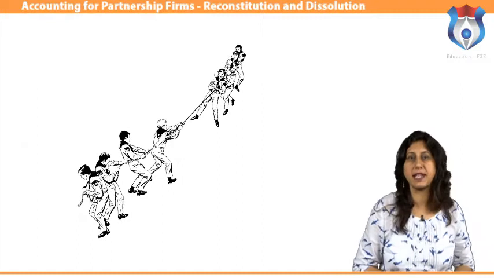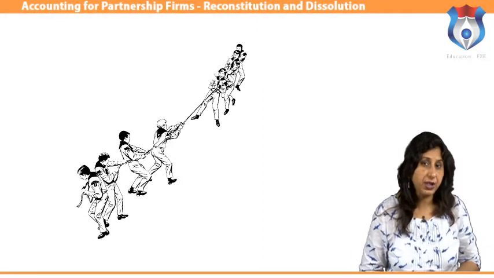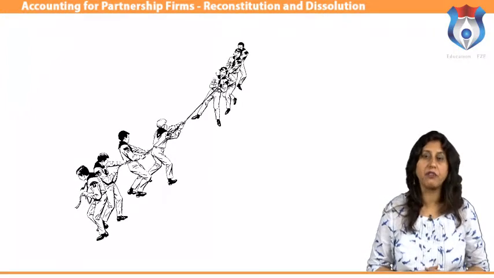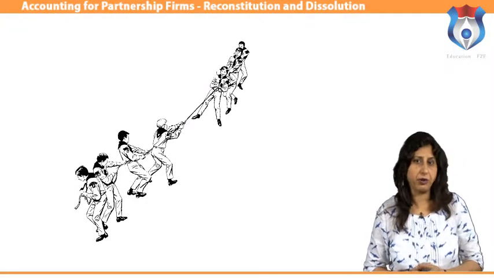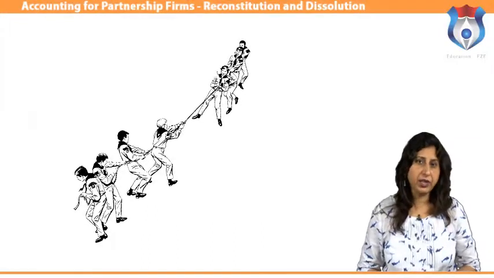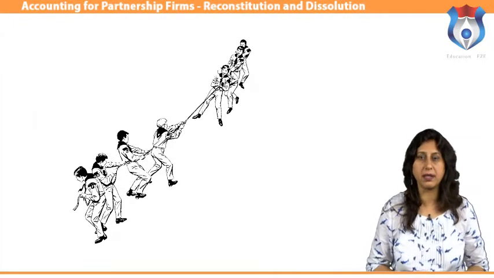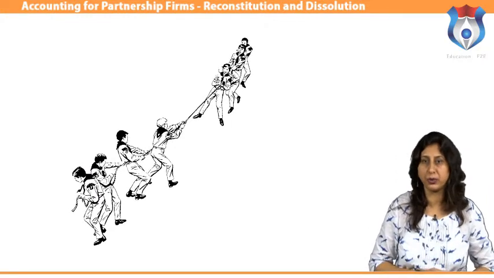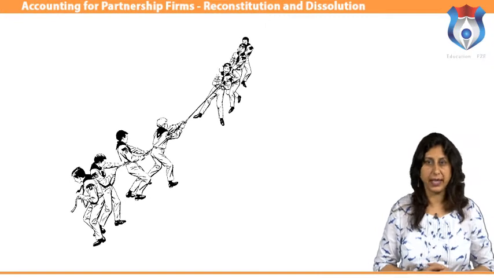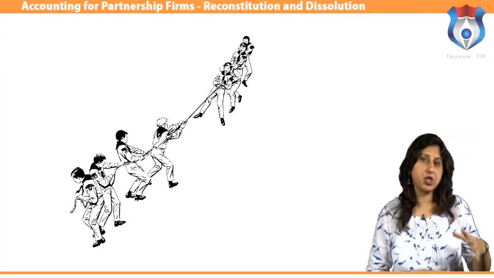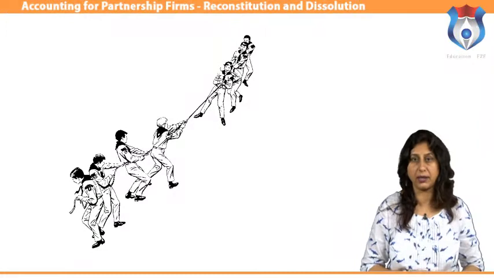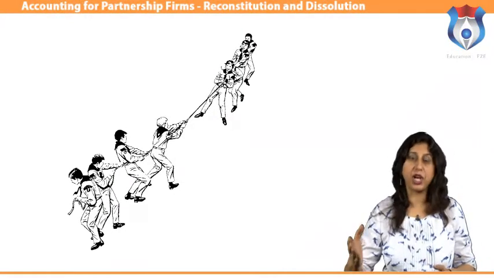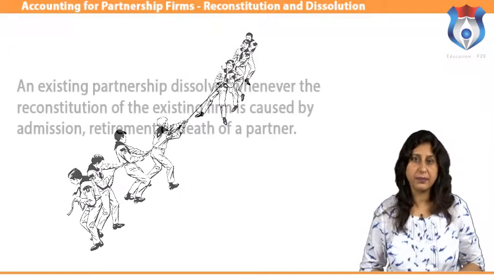In the following circumstances, a partnership firm may be reconstituted: change in profit sharing ratio, admission of a partner, retirement, death of a partner, change in profit sharing ratio among the existing partners. When all the partners of a firm agree to change their profit sharing ratio, the ratio may be changed. In this case, one partner is purchasing a share of profit from another one. In other words, share of one partner may increase and share of another partner may decrease.